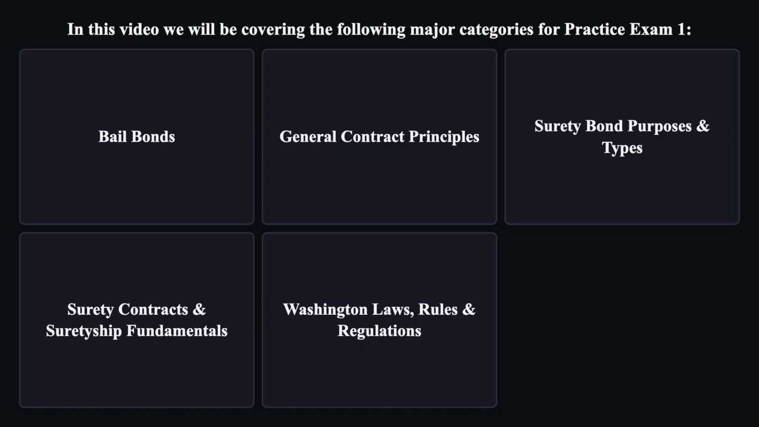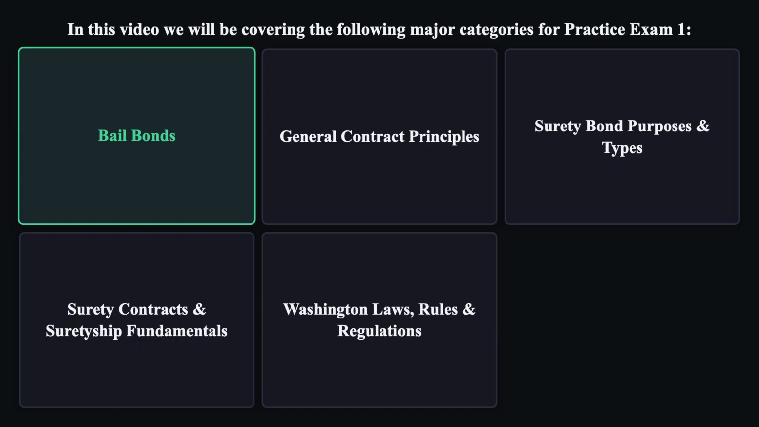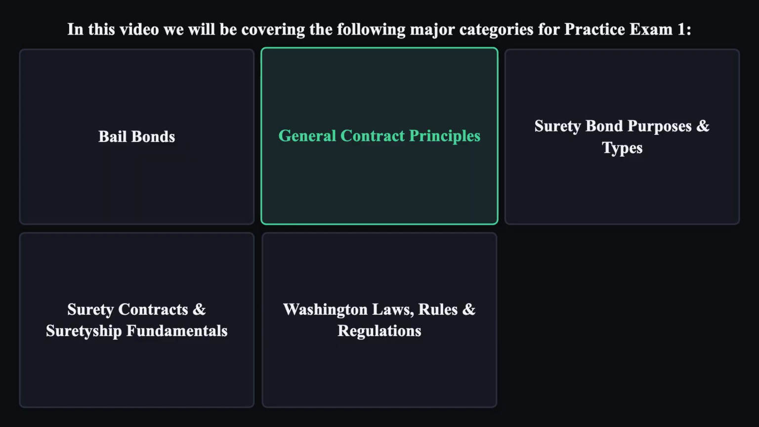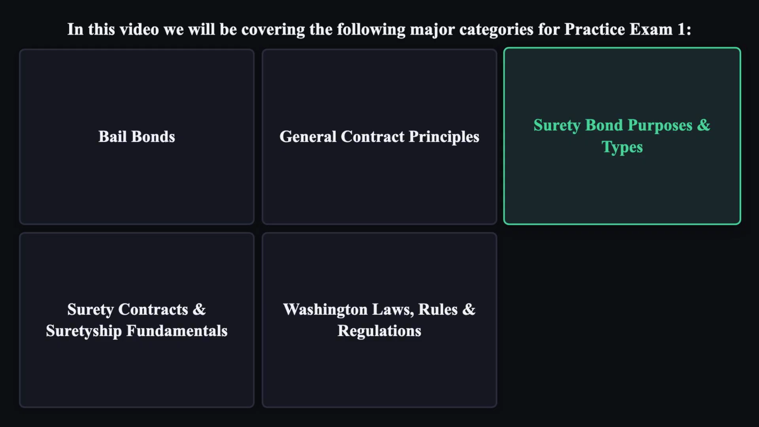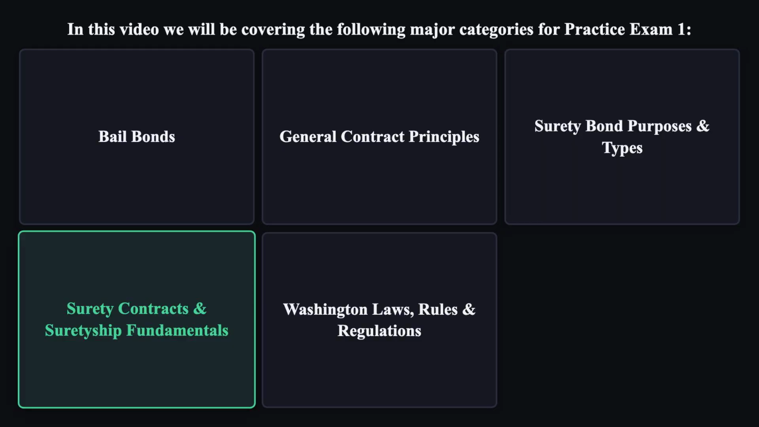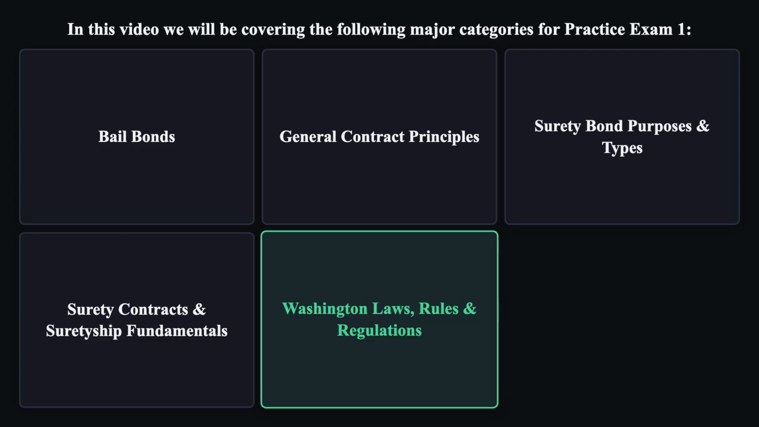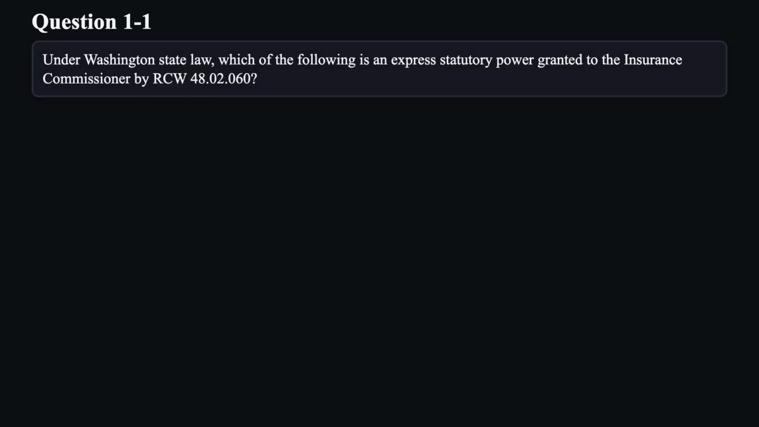In this video, we will be covering the following major categories for Practice Exam 1. Bail bonds, general contract principles, surety bond purposes and types, surety contracts and suretyship fundamentals, Washington laws, rules, and regulations. Let's walk through the format. I'll read each question and its choices. Let's get started.